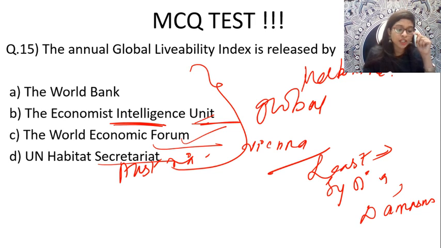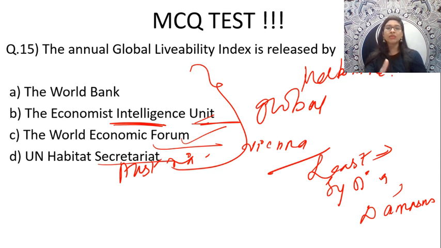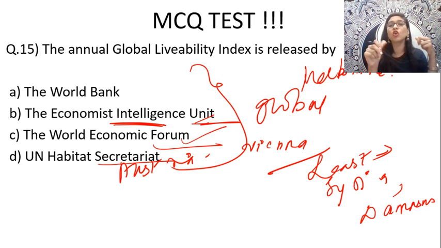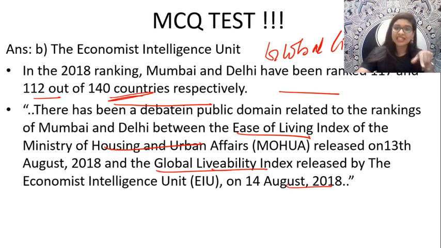See, Amir, you asked me, does it tell about the best or worst living condition? Amir, it tells about the best living condition. That is, the global livability index talks about the best living condition, taking into consideration factors like education, health, infrastructure, culture, environment and also stability. These factors only they take into consideration when measuring the global livability index. In that, from the Indian cities, Mumbai and Delhi were ranked 117 and 112 out of 140 cities on a global perspective. Okay, very clear, Amir?